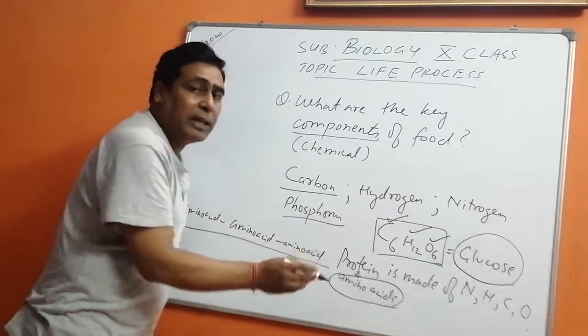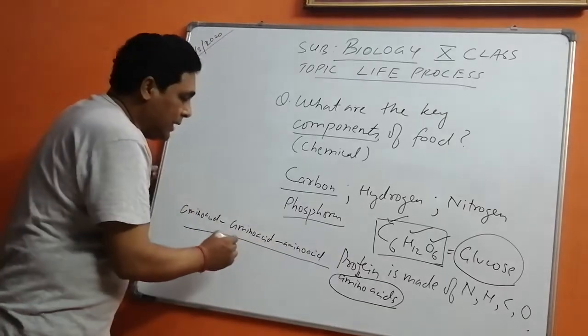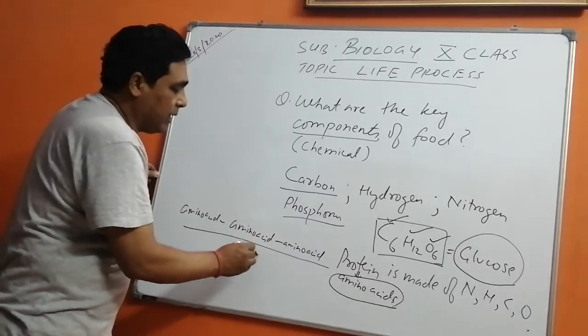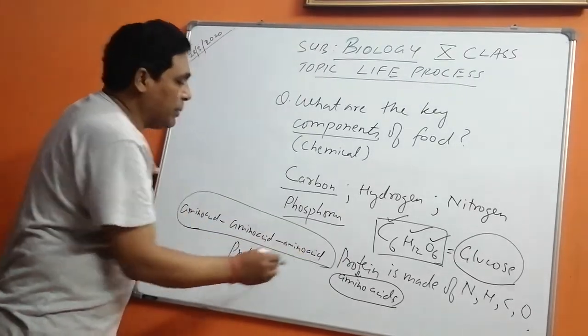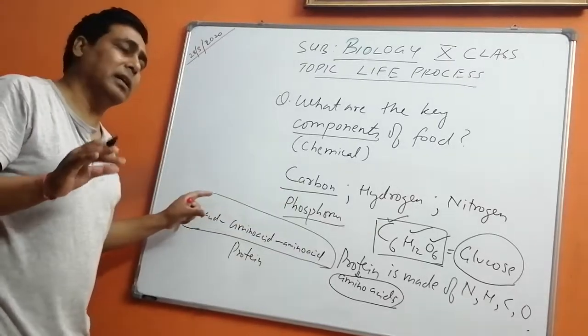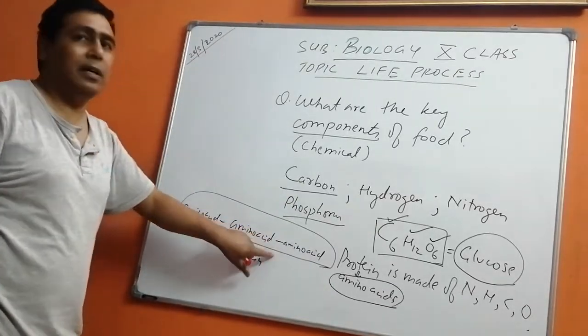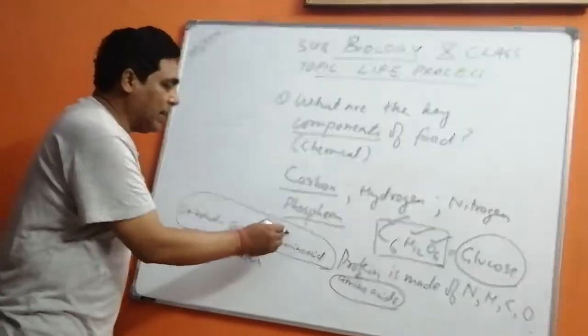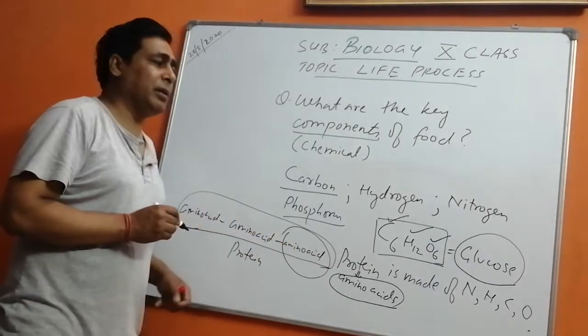When all these amino acids come together, they make protein. So a combination of amino acids makes the protein. So what is the final product of the protein? The final product of protein is amino acids.